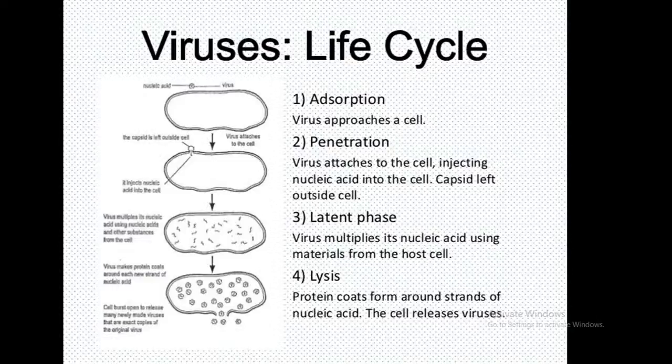So this is the life cycle of a virus. There are four stages in the life cycle of viruses. First, adsorption. Second, penetration. Third, latent phase. And fourth, lysis. In the first stage, the virus gets adsorbed by the cell.